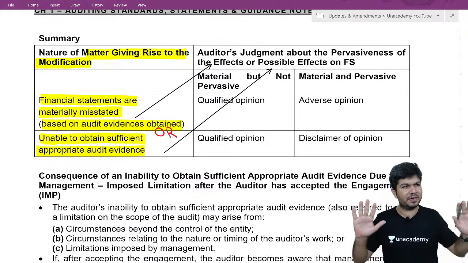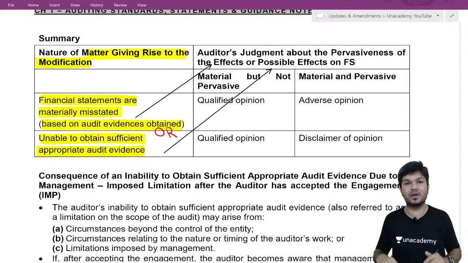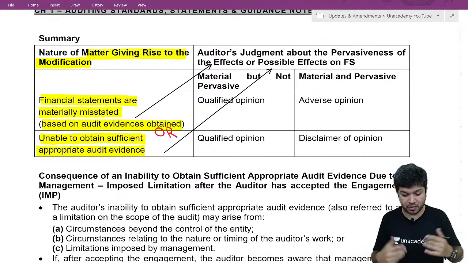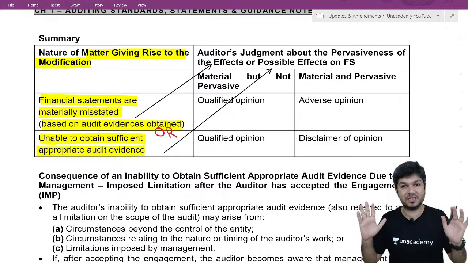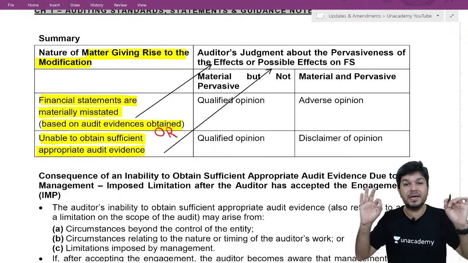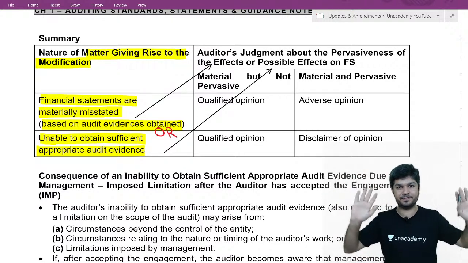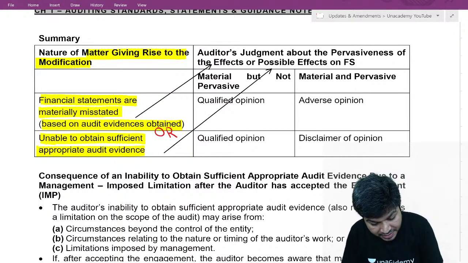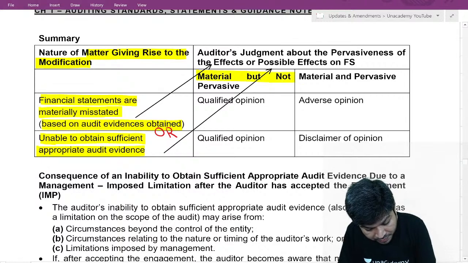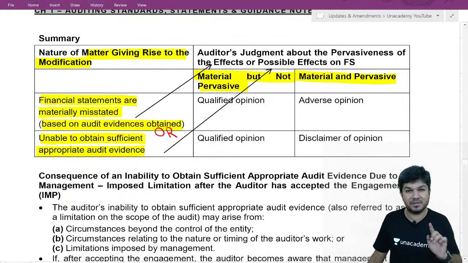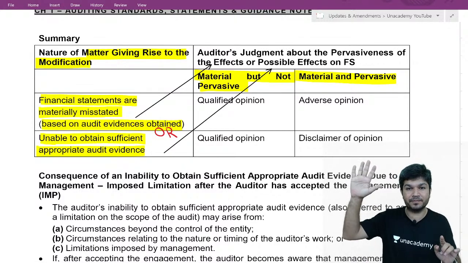Okay, so we checked it and the financial statements contain a material misstatement, or we are unable to obtain audit evidence. Now, its effect or possible effect is to be seen. If the effect or possible effect is immaterial, we give a clean report. But if the effect or possible effect is material, there are two cases: material but not pervasive, and material and pervasive.